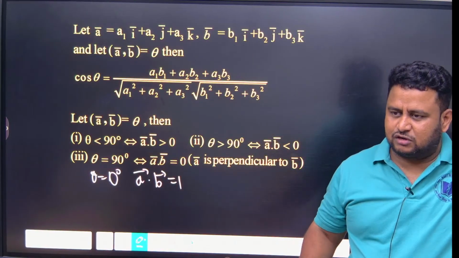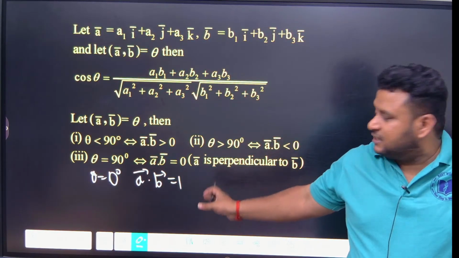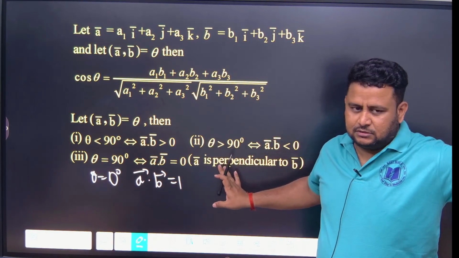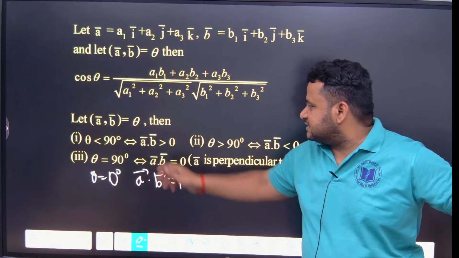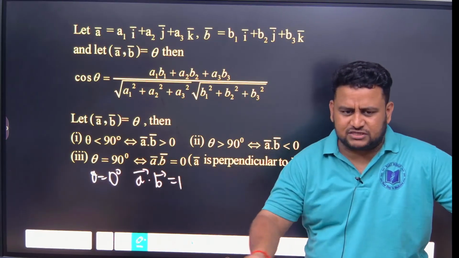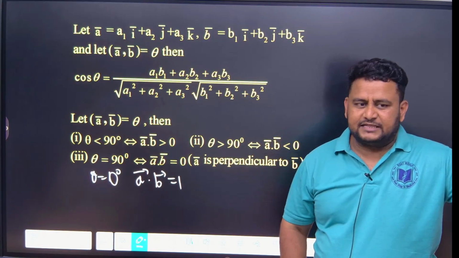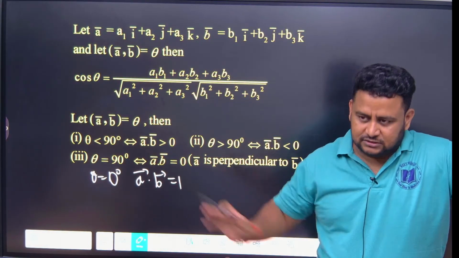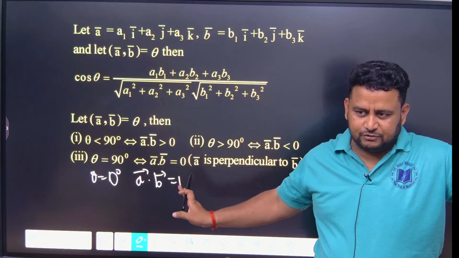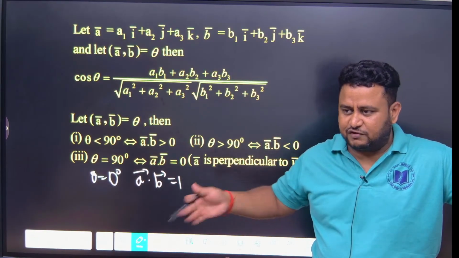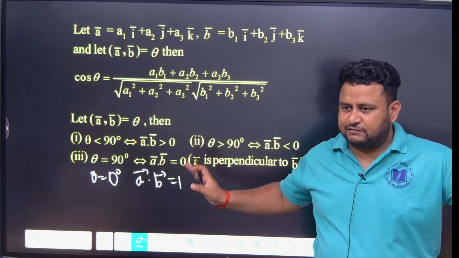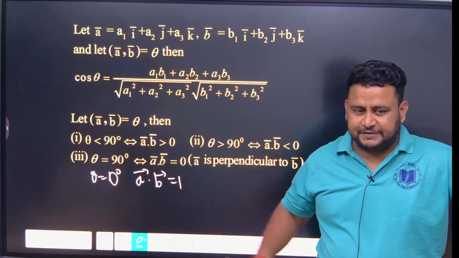While solving the question, out of 4 options, at least 2 options you can eliminate if you know these concepts. If theta is less than 90 degree, and in the options you have a negative thing, you can eliminate that. In the end, if you don't have time to solve the question, these things will help you. You can go with either of the two options instead of looking at 4 options. The probability of getting it correct will be 50%, not 25%.